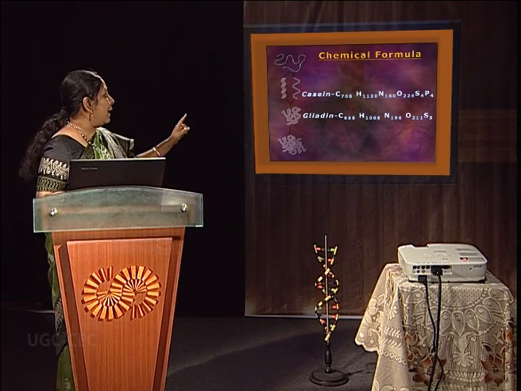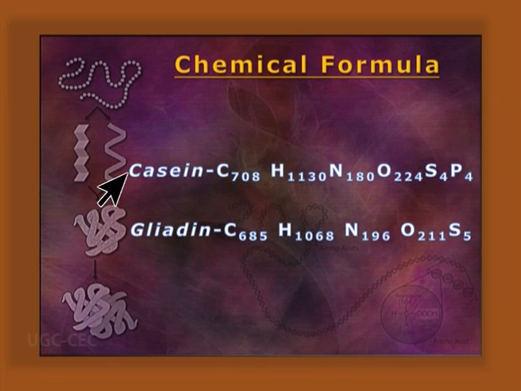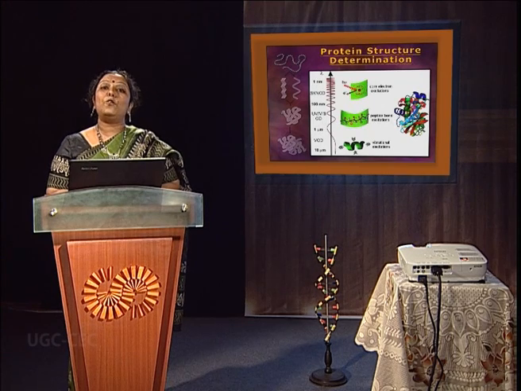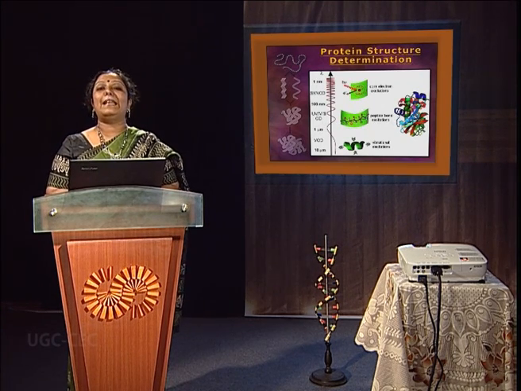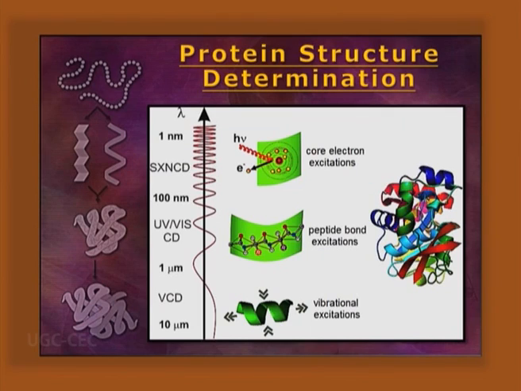Chemical formula. You can find the chemical formula of casein and gliadin here containing carbon, hydrogen, nitrogen, oxygen, sulfur and phosphorus. Protein structure is determined by NMR study, X-ray crystallography, UV-VCD, by the electronic vibration, and all of the databases are stored for computational purposes by SCOP and CATH databases. They can be aligned, they can be monitored.